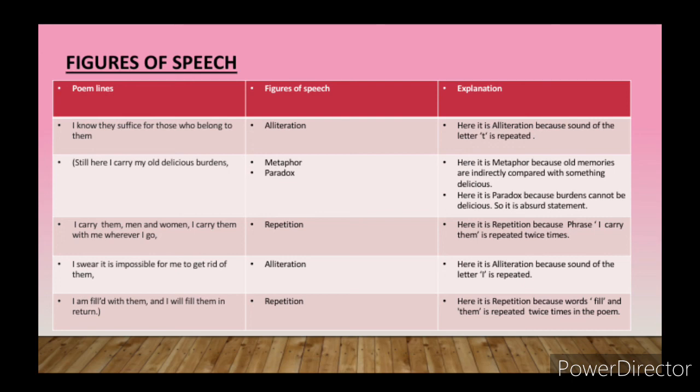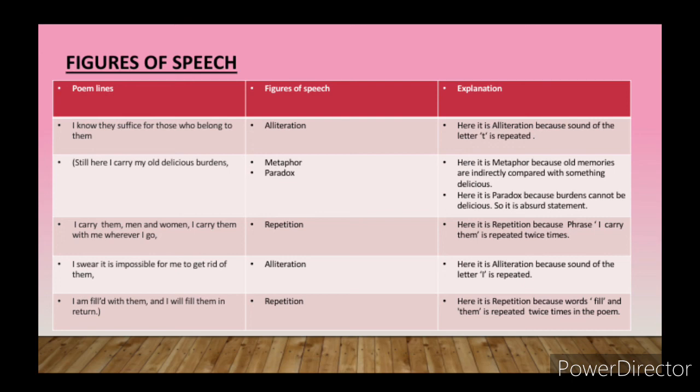I know my responsibility towards my family, my society, my nation. I am going to fill my responsibility and carry it in a very proper way. So the words fill and them are repeated twice in this last line of the poem, so we call it repetition.